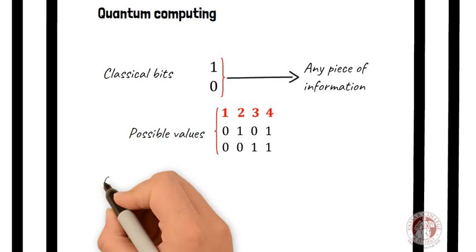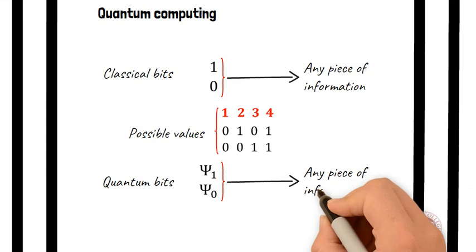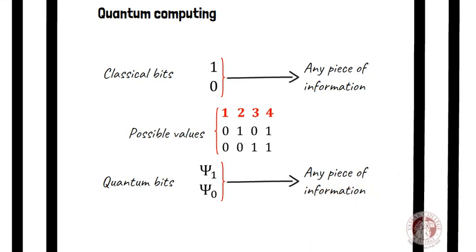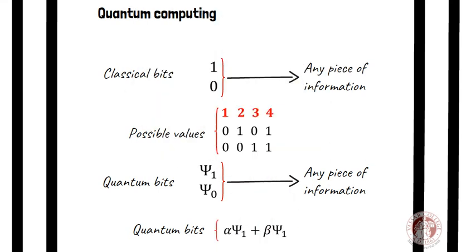On the other hand, there are the so-called quantum bits. These bits are wave functions of a quantum system representing the on and off processes, and they can also store and process any piece of information, as the classical ones. However, as the qubits exploit the superposition property, instead of having a limited number of combinations, as the classical bits, they can perform many more operations. But more importantly, all the combinations are made at the same time.